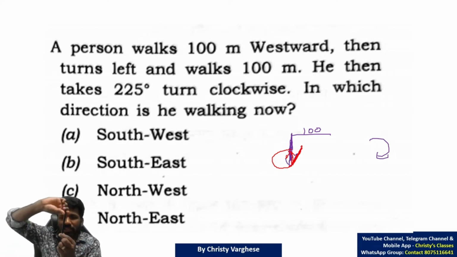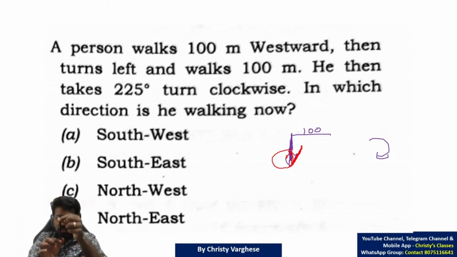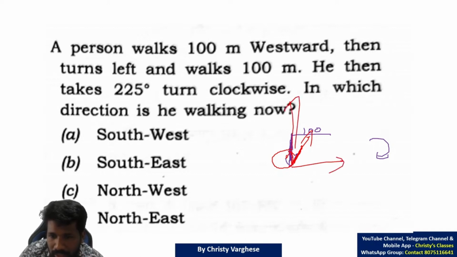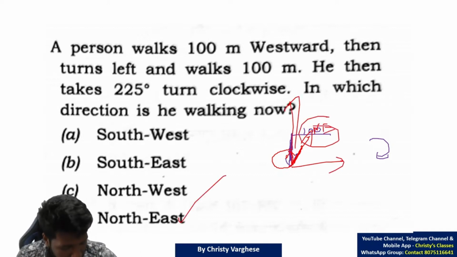The direction is like this. 180 degree means this, and then 45 degree more. That will make 225 degree. In which direction is he walking now? So this direction will be clearly northeast now, because this is north, this is east. So northeast direction. So option D, northeast, is the answer.